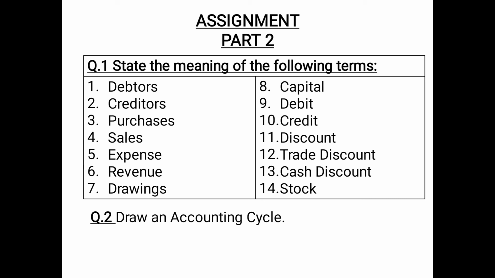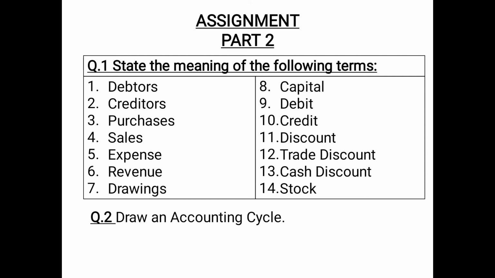Then point number 3 is purchases. Purchases refers to the buying of goods only. Then sales. Sales refers to the selling of goods only. Expense refers to the amount spent on producing and selling the goods and rendering the services. Then revenue means the money received which is of recurring nature. Then drawings basically refers to any amount of cash or any value of goods taken over by the owner or the proprietor of the business for his personal use or private payments.